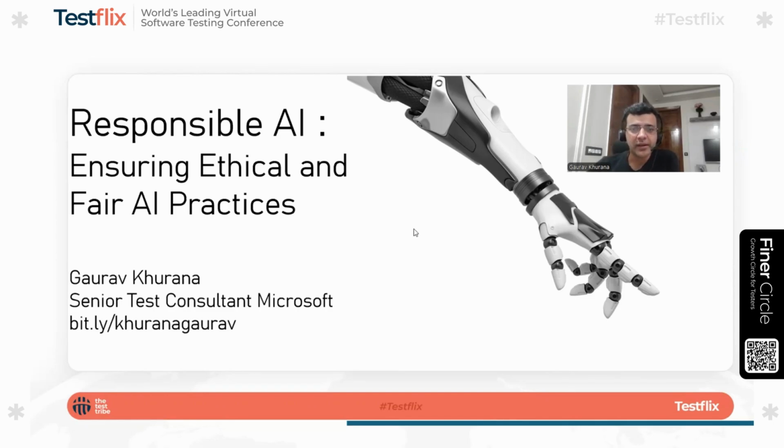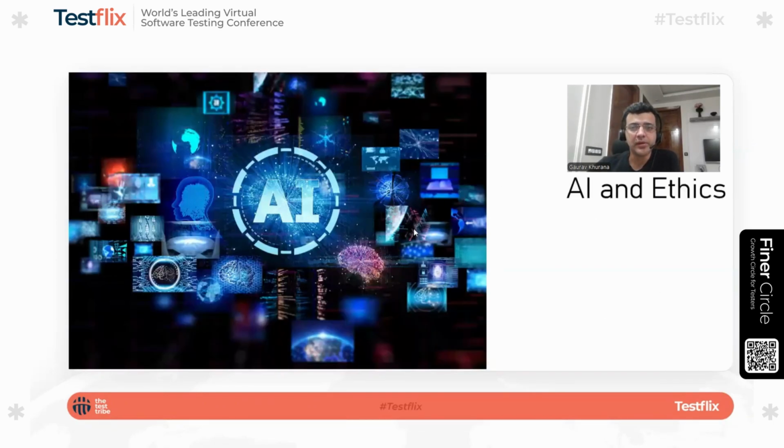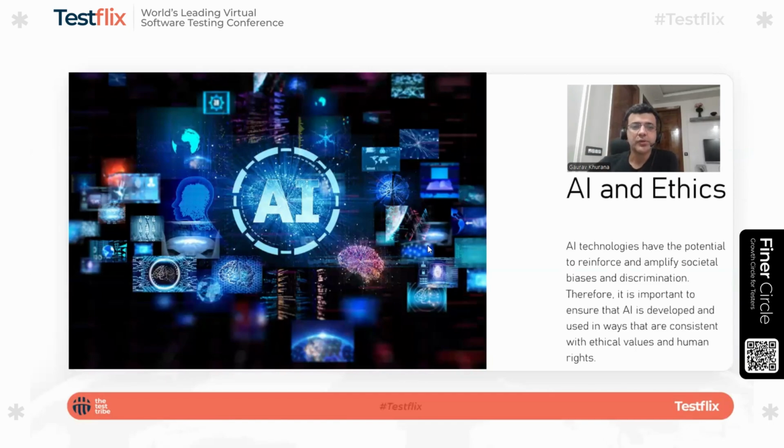For that, there are companies which have come up with some principles so that anybody who is working in AI should follow those principles. So we'll discuss the 6 principles by which you can keep AI responsible.